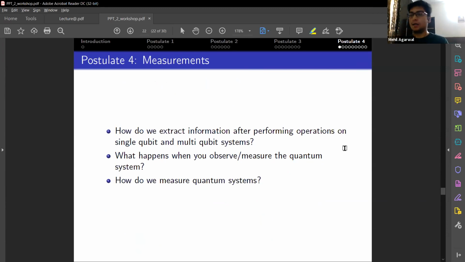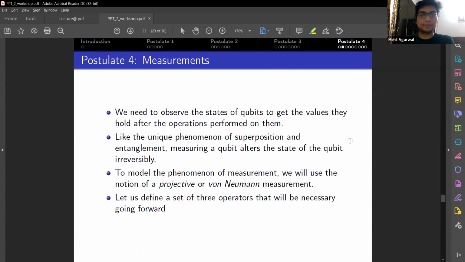About measurements: how do we obtain the information stored in quantum systems for our use? Measurement is also called observing the states.